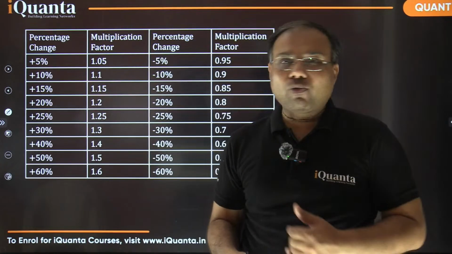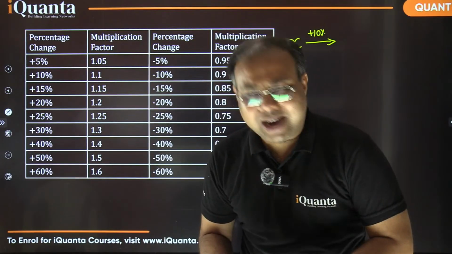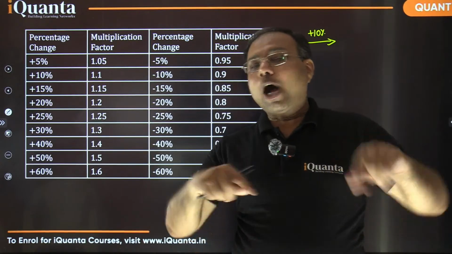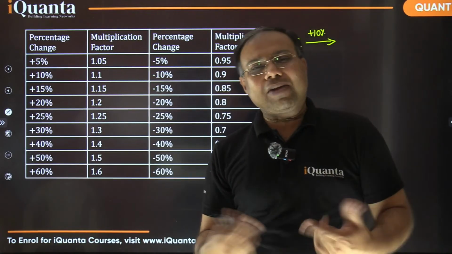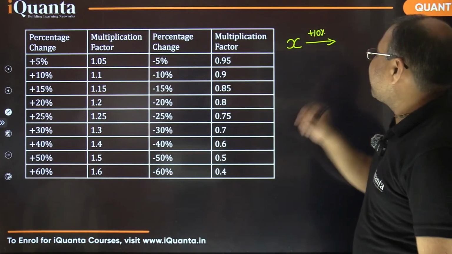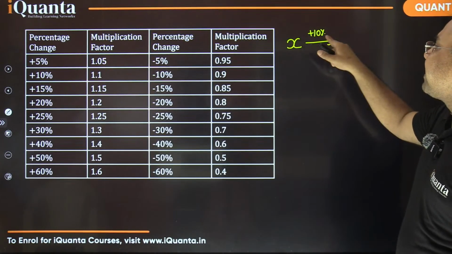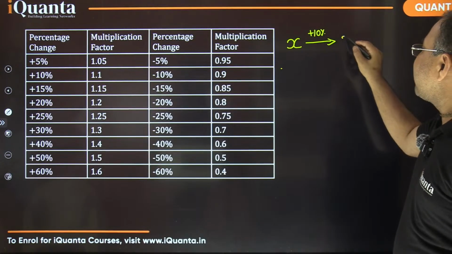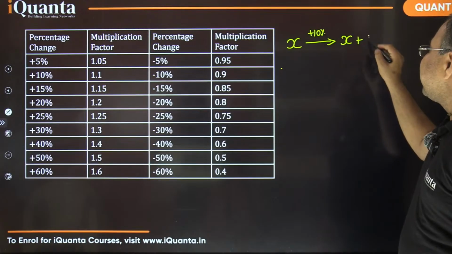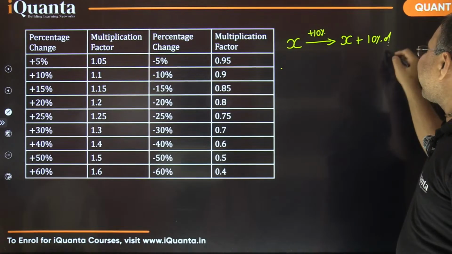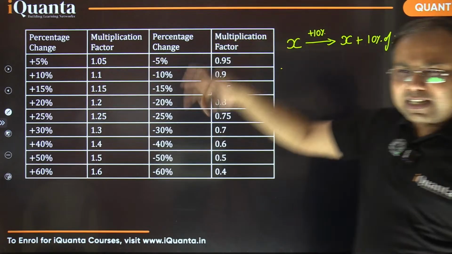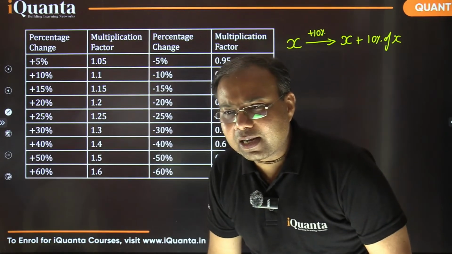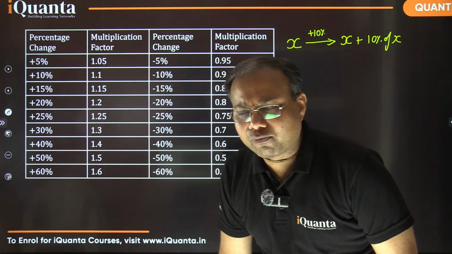So that's what we want to find out. That's what we are calling the multiplication factor. Is that clear? What is the meaning of multiplication factor? It is how many times a quantity becomes of itself. So how to calculate that? We are increasing this x by 10%. Now 10% of what? Of x only, right? That means the new quantity should be x plus 10% of x. Exactly the same thing was written in the previous slide. Okay? Rajat, are you understanding? I'm just repeating for your sake. Please confirm. Is that part okay?